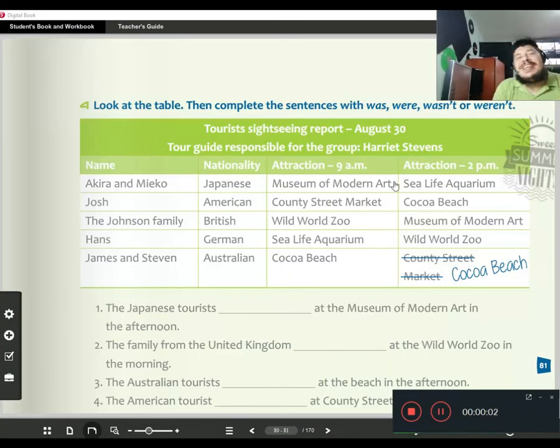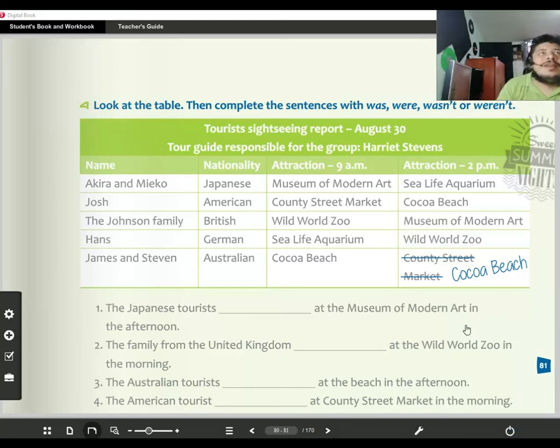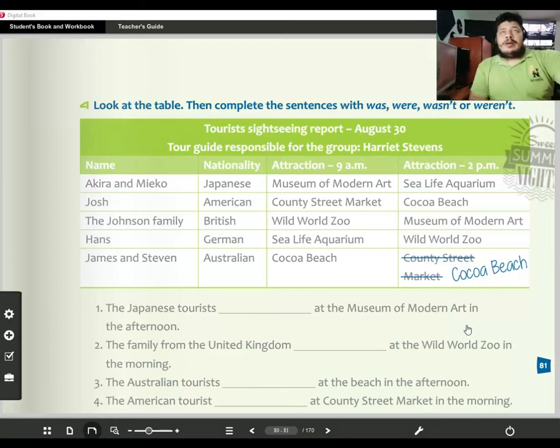Okay, guys, now it's time to work on exercise number 4. The instructions are: look at the table, then complete the sentences with was, were, wasn't, or weren't. Remember that was and wasn't are for singulars, and that were and weren't are for plurals.